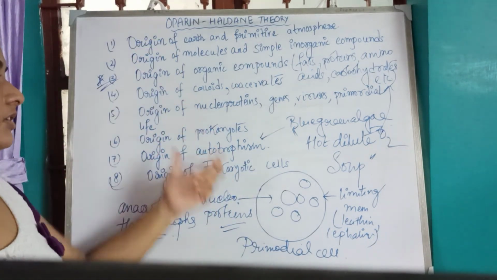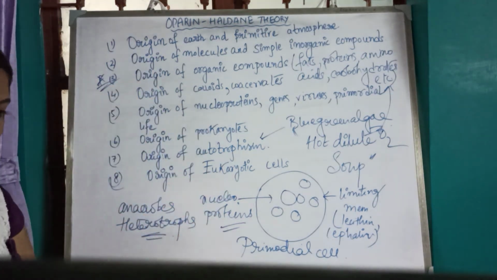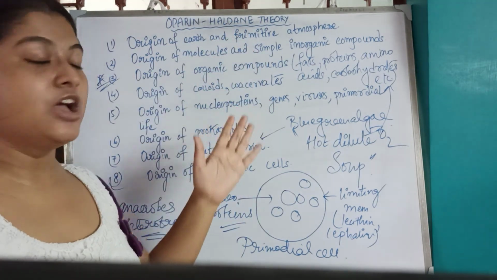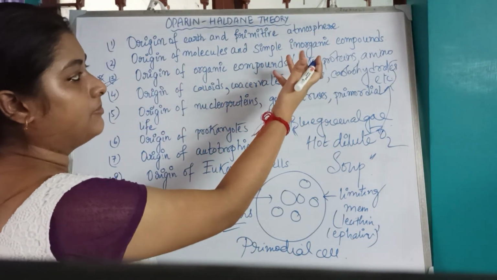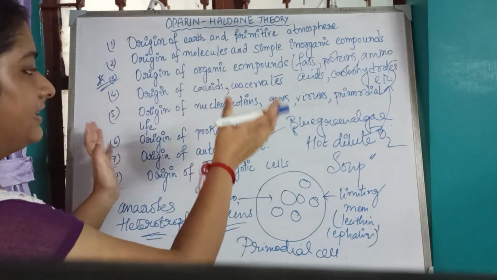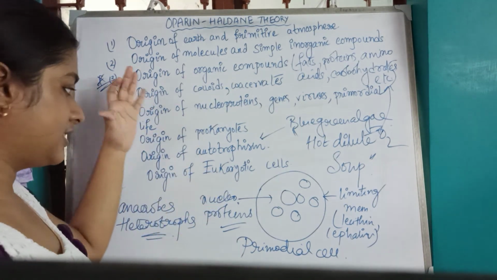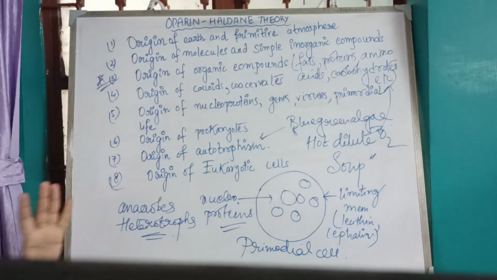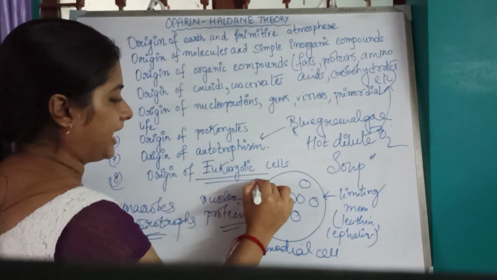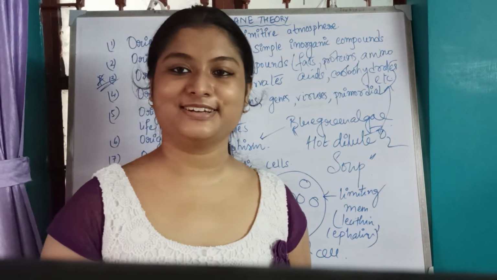This is the whole theory of what Oparin and Haldane told, that life originated from an abiotic origin, which led to the formation of inorganic compounds, then organic compounds, then primordial life or the primordial cell, which then led to the development of the eukaryotic cell. So this is all about today's video.